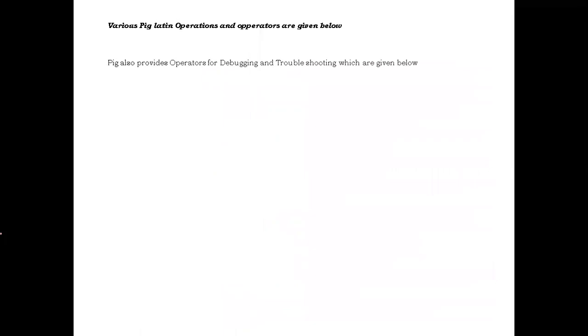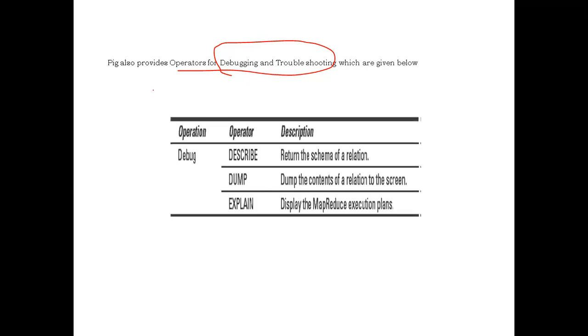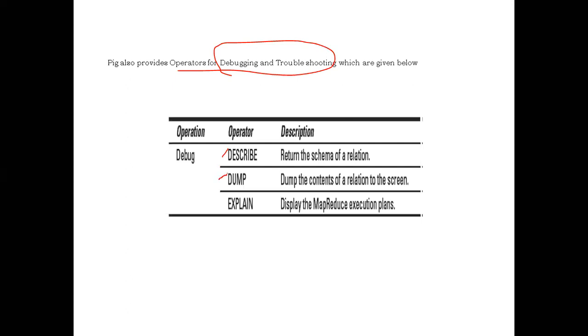Along with those operators, Pig also provides some more operators for debugging and troubleshooting. For debugging and troubleshooting the errors, it will provide a few more operators. What are those operators? For debug operation, it will provide three operators: describe, dump, explain.